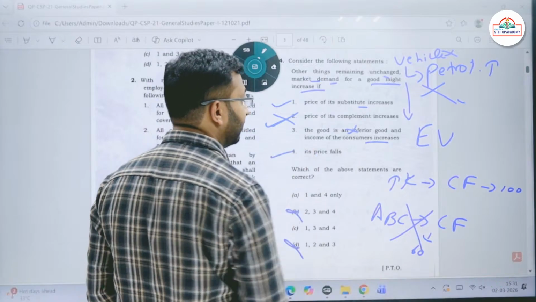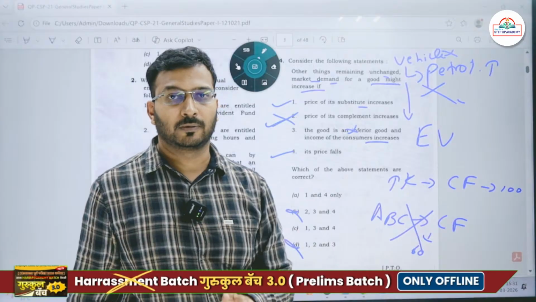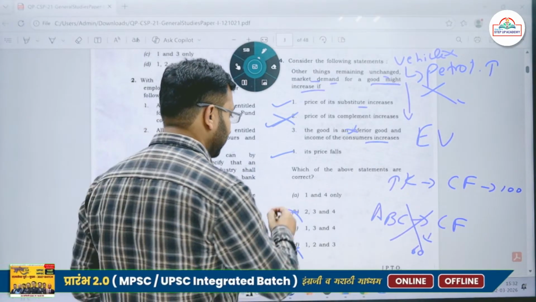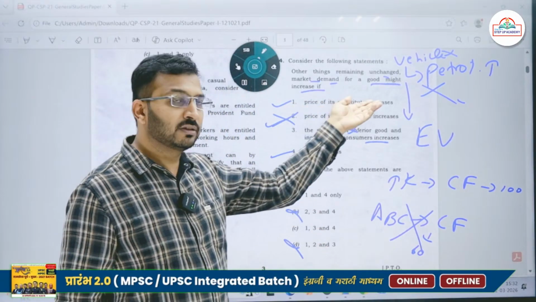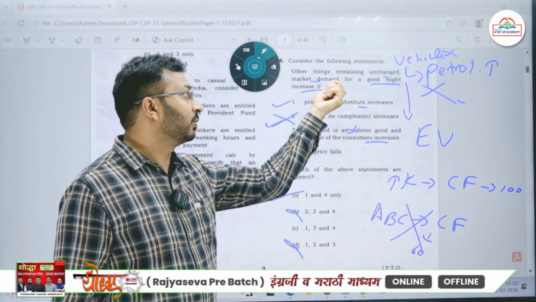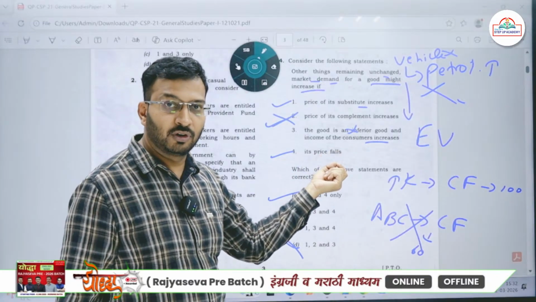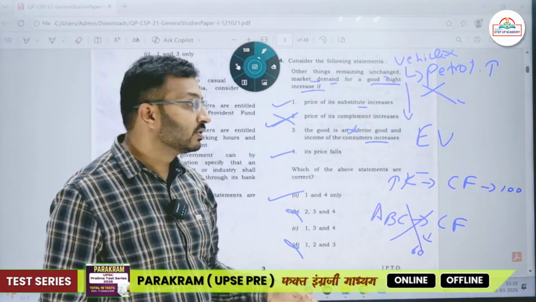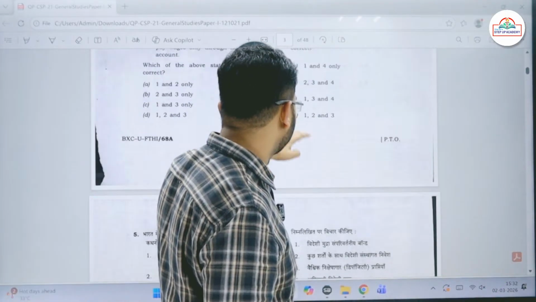Then next is if its price falls. If any good's price falls, people tend to buy more. Kisi bhi cheez ki keemat kam hoti hai toh we tend to buy more. So here, more precisely, if you go with the options, we have price of its substitute increases, then what we do, we go for the best one. Then if its price falls, then also in that case we will go with the best one. Okay, so do remember these aspects. You have to remember a few economics concepts.